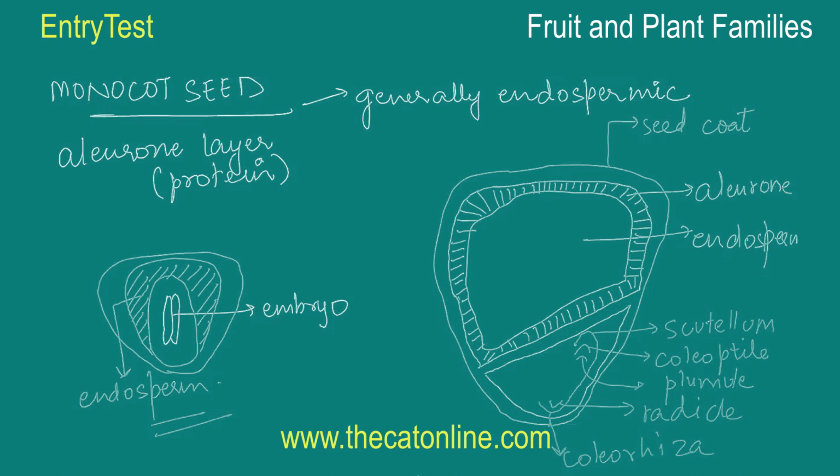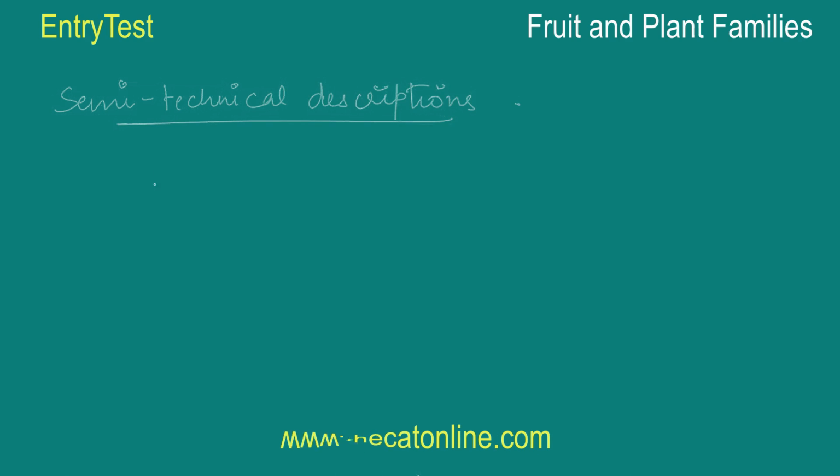Now the next thing that we need to cover in this video is how typical flowering plants are described. There are some indicators, so I'm going to cover that under the semi-technical descriptions of typical flowering plants. There are lots of keywords that are used, and there are two parts of this.